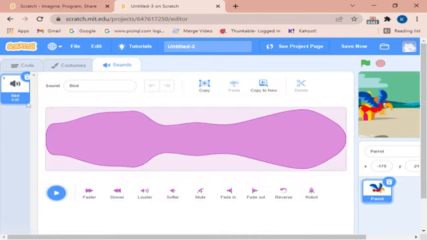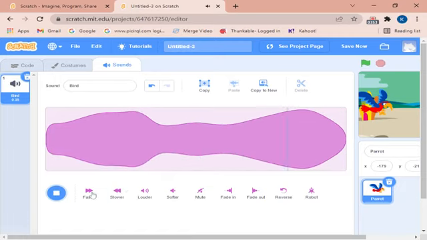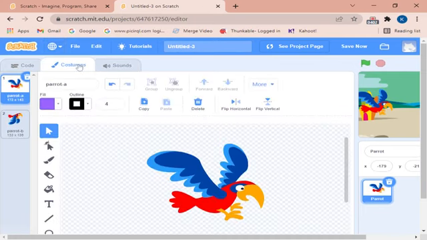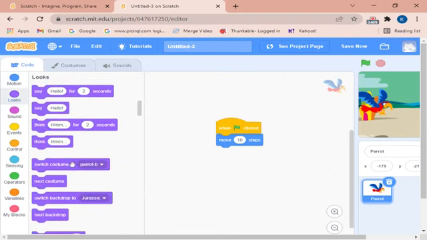We can even add a sound actually. Yeah, you heard that, right? That sound. We will add a sound too. And let's see how to add a costume. You can switch to costume parrot B, that wings down one.